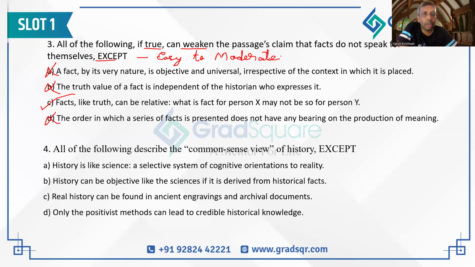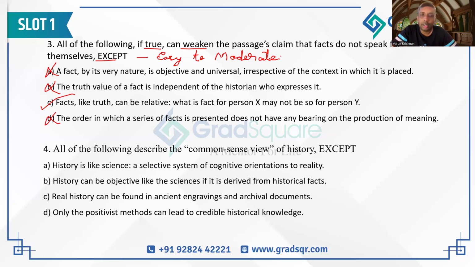4 says all of the following describe the common sense view of history except. Common sense view is what? Common sense view is whatever the positivist said. That you should first get truth, and only when you know the absolute truth, from that truth we have to draw a set of conclusions. That is a common sense view. So we have to figure out which of these does not describe the common sense view, says that the positivists were not correct. Starting with option A.